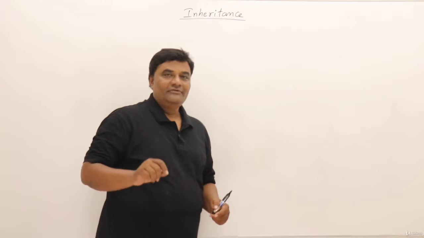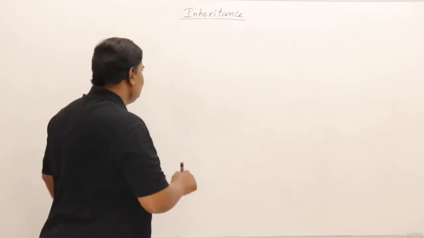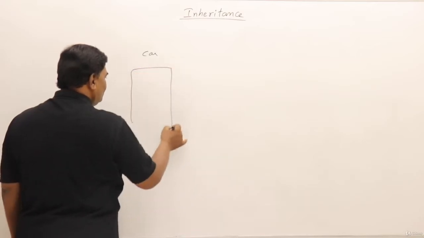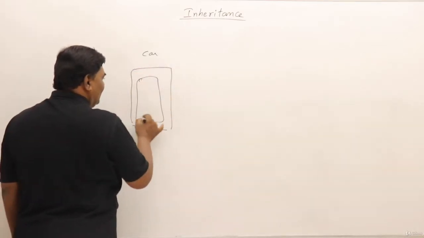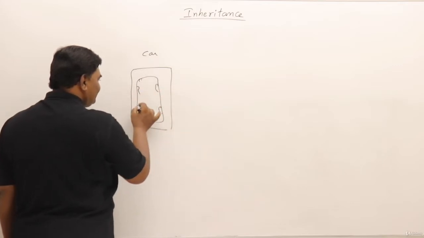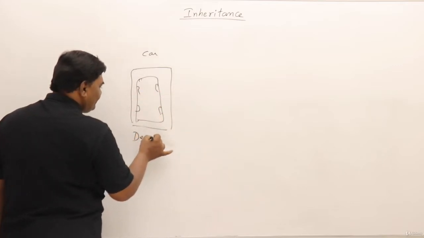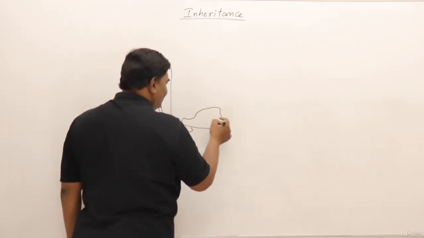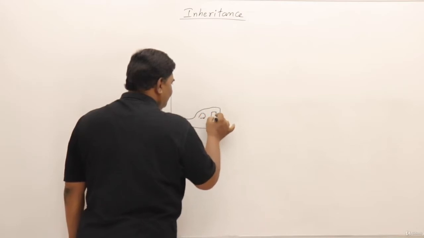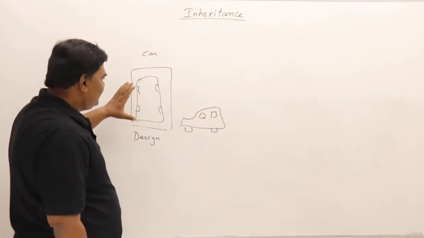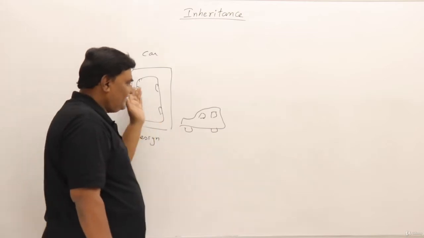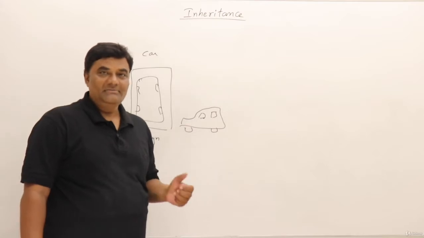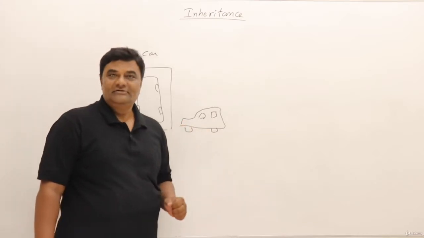If I take an example of automobile engineering, if a car company has designed a car, okay, this is just a design, and based on this design they have manufactured a car. Just roughly I am drawing a picture. Now the engineers will work on the design, and based on the design the product is manufactured, and many cars are manufactured and sold in the market. Now this design is successful.